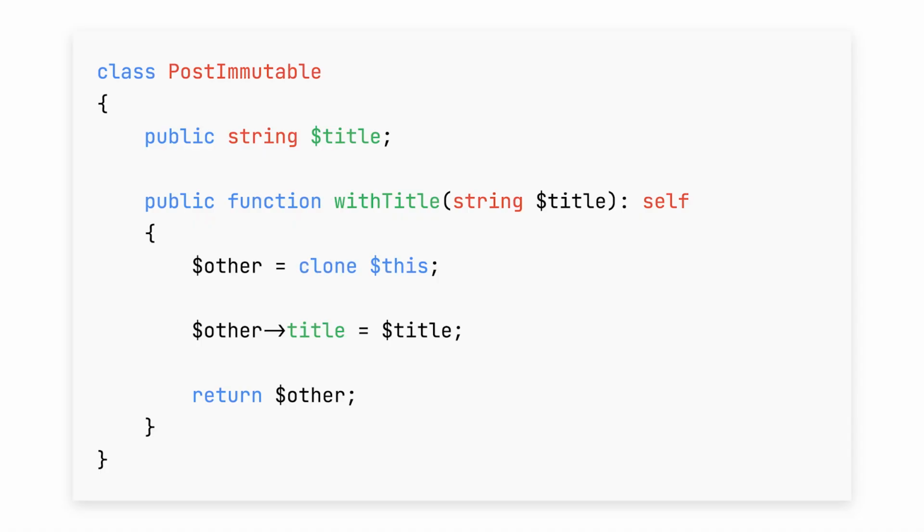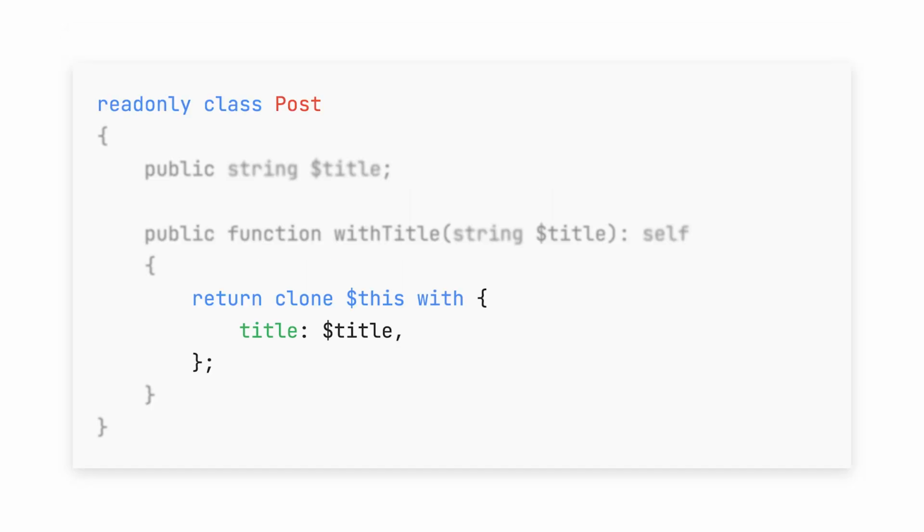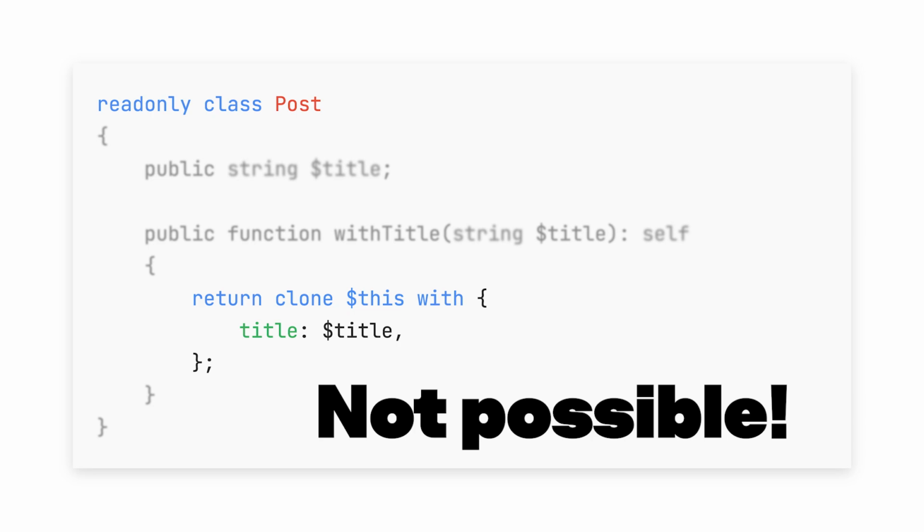So, read-only properties. There's a common pattern where you create classes and clone them to make changes. And these kinds of objects are called immutable objects, and they help to prevent a range of subtle bugs. And from a developer's point of view, something like this would be pretty cool, where you can clone an object and override its data for the new object. Now, unfortunately, this is not possible, and also not what this new feature of overwriting read-only properties while cloning in